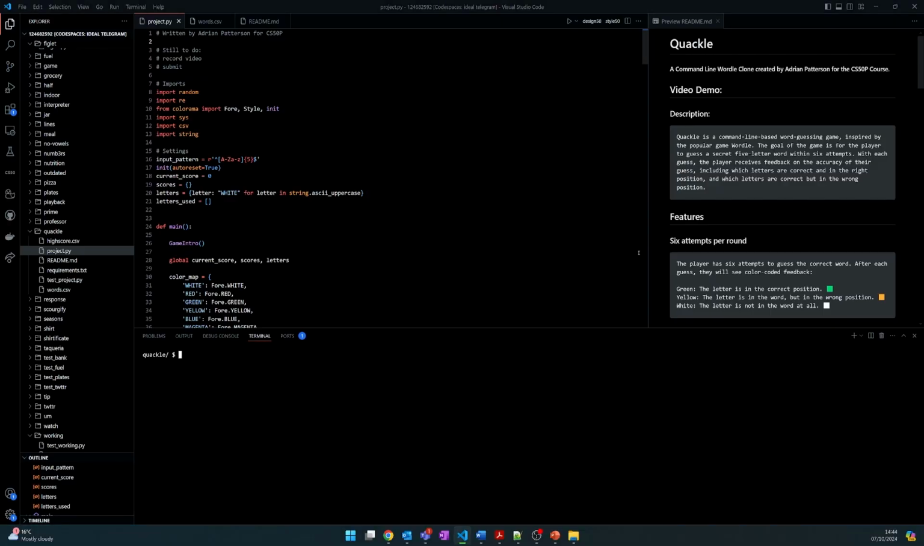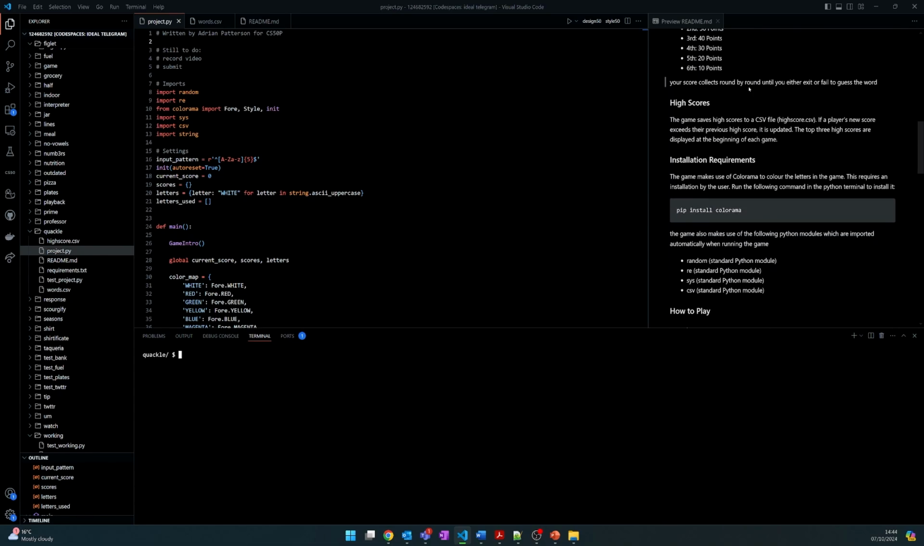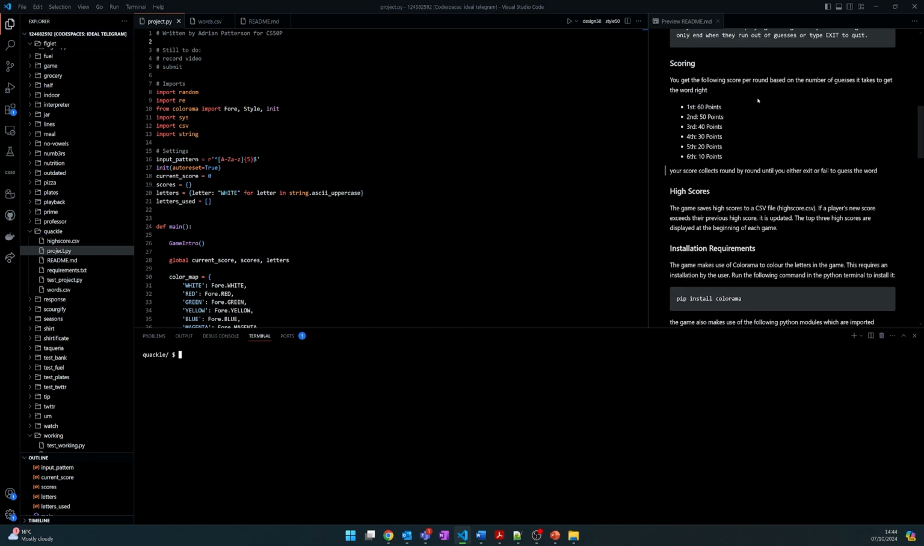So, I've gone ahead and written a README file, so anyone who's going to have a look at this game can go through the README file and it explains everything in detail. The idea behind it is that for whatever level of guess you are on when you get it correct, it gives you a score based on that. So if you get it on the first try, it'll give you 60 points, for example, and if you get it on the 6th try, it'll give you 10 points, for example.